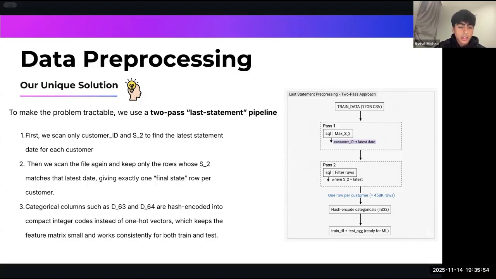For categorical features like D63 and D64, instead of one hot encoding, we use hash encoding, which compresses them into low-cardinality integer codes, and this prevents future feature explosion and ensures both train and test data use the same consistent encoding. After these steps, our processed tables fit comfortably in memory and can be used directly by both the models.